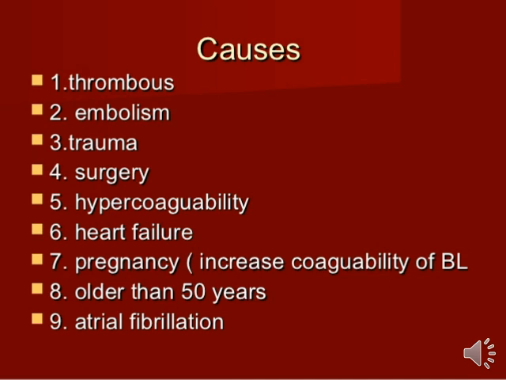Okay students, now the next cause is hypercoagulability. If a person is suffering from hypercoagulability, meaning the coagulation process is higher than normal, that person is also at risk for pulmonary embolism. Now the next cause is heart failure. If a person is suffering from heart failure, that person also has a risk because of the circulatory system. Now the next cause is pregnancy. Pregnancy is not a very common risk factor for pulmonary embolism; it is a very rare risk factor or cause.